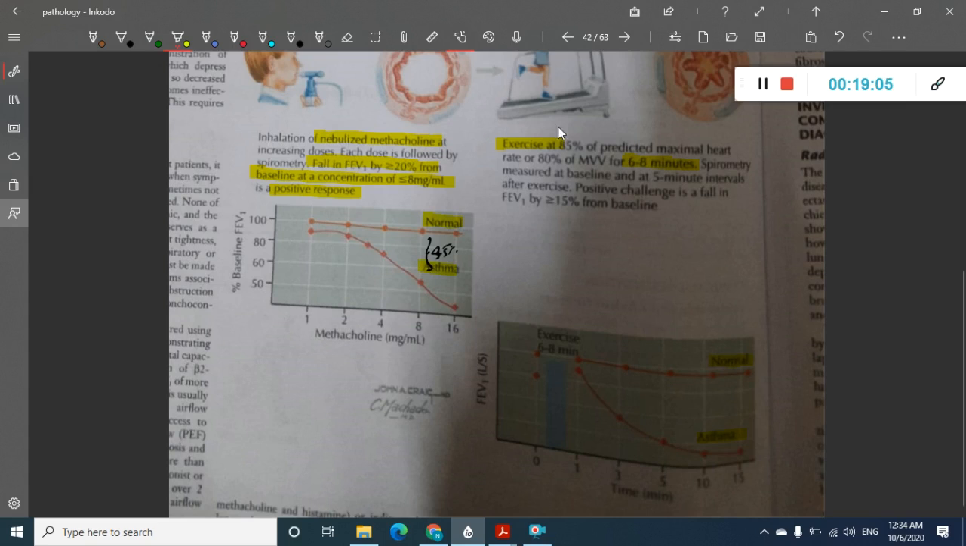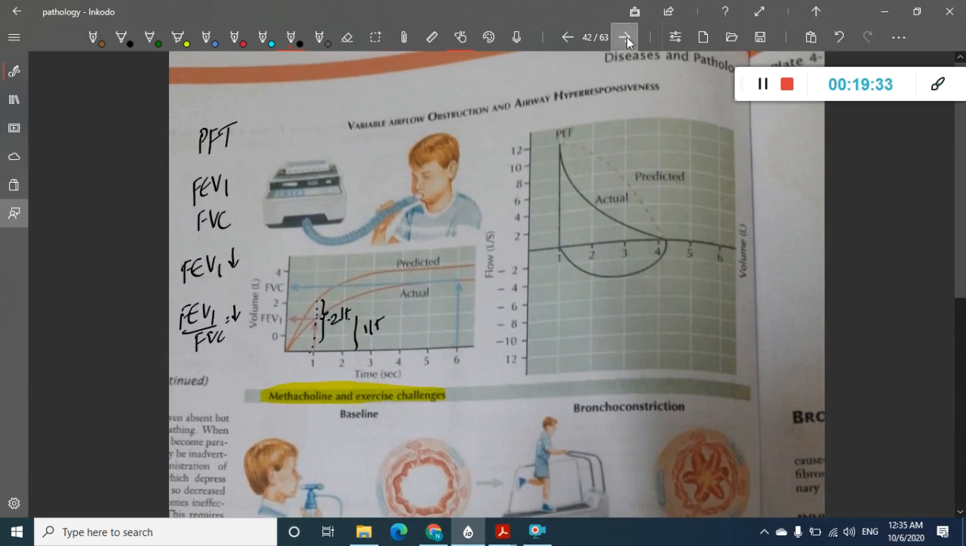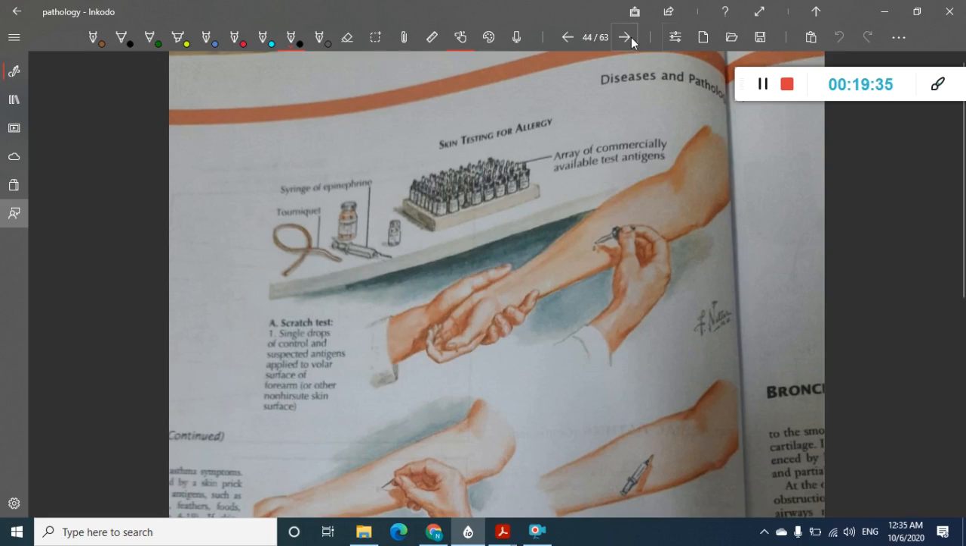If this fall in FEV1 value is more than 15% from baseline, then it is a positive test. How much is this one? Actually the values are not given, but definitely after 6 to 8 minutes it is somewhere here, more than 15%. So this is the exercise challenge test. These are the important things. Then we have already seen the sputum.